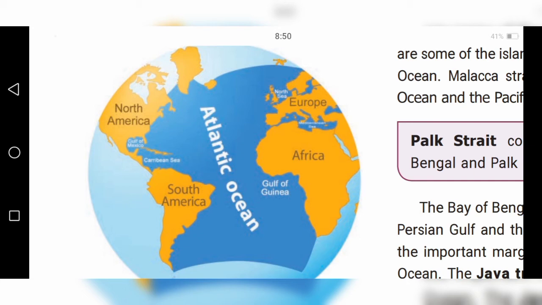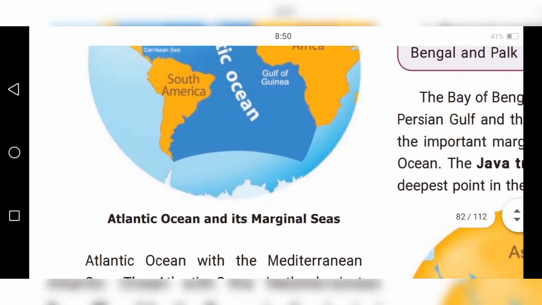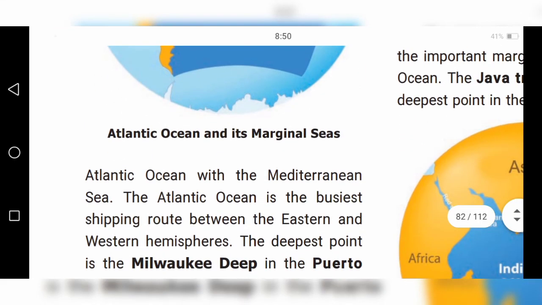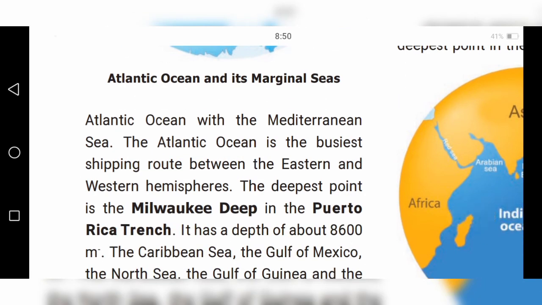The Strait of Gibraltar connects the Atlantic Ocean with the Mediterranean Sea. The Atlantic Ocean is the busiest shipping route between the eastern and western hemisphere. Busy means the ships are always going and coming.